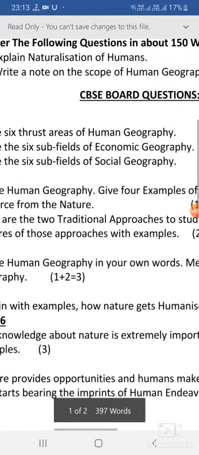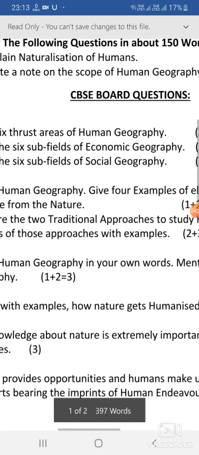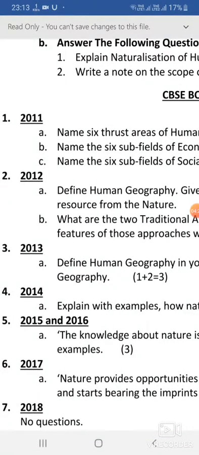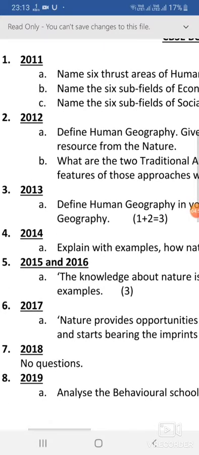You can quote any of the definitions and give 4 examples of the elements created by the human resource from the nature. Now number 1, we have developed the dams, so we have used the resource water. We have constructed the road, we have used the land. We are cultivating crops, we have used the resource soil. And next we are practicing terrace cultivation, we have used the altitude of the mountain. And there are many examples that you can take as a reference. That is 2012.